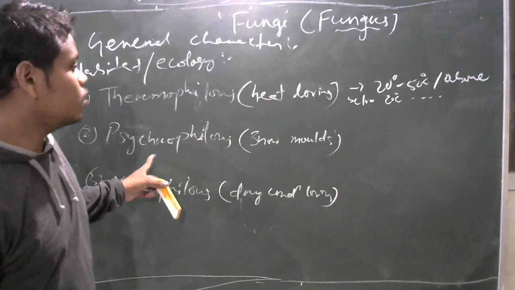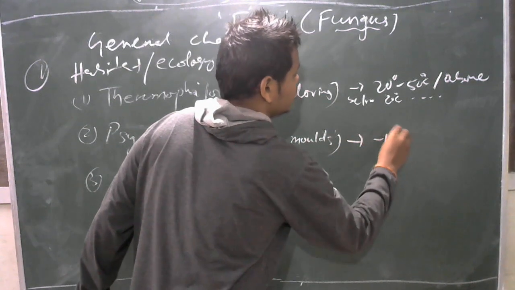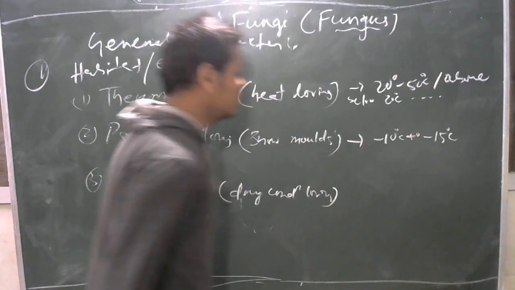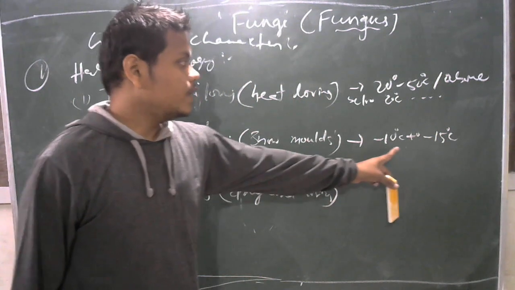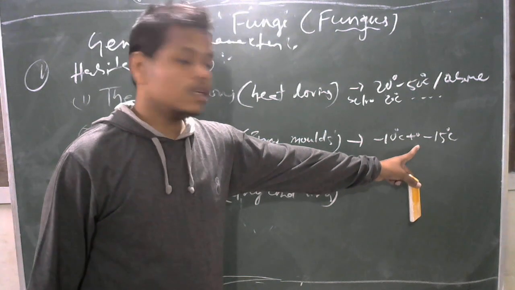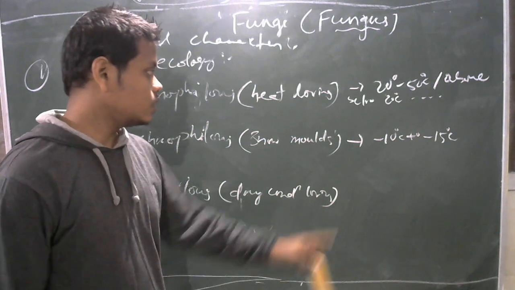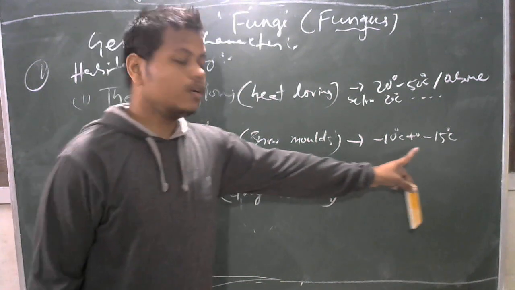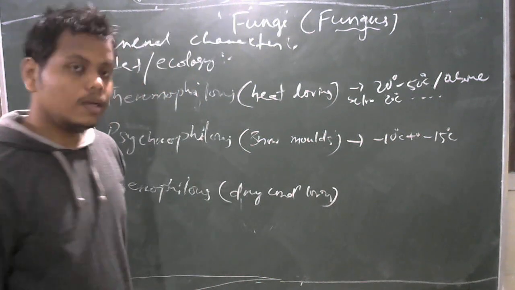Then psychrophilous fungi grow better at minus 10 degree Celsius to minus 15 degree Celsius. Generally, they are found in the Arctic or polar latitude regions, where snow is present. Minus 10 to minus 15 degree Celsius is suitable for their better growth and development.